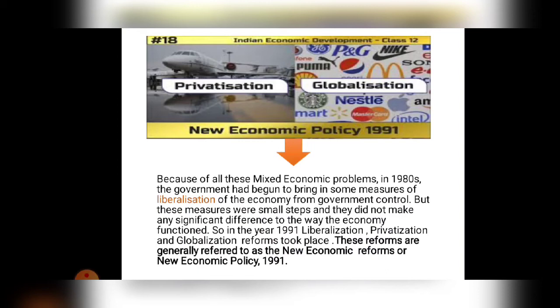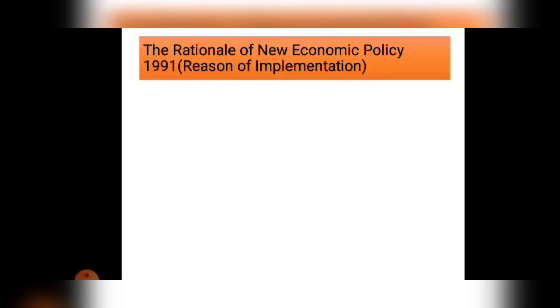But only liberalization is not the solution. So what did the government do? In the year 1991, liberalization, privatization and globalization reforms took place. These reforms are generally referred to as the new economic reforms or new economic policy 1991. So in this chapter we are going to learn in detail about the new economic policy 1991. Okay, so let's move forward to the next slide.